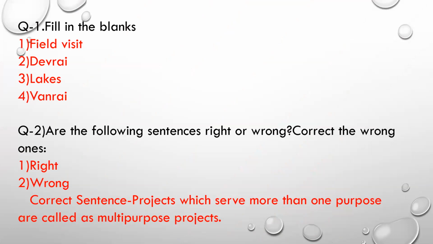Question number 2, answer the following sentences, right or wrong, and correct the wrong ones. Number 1, the application of controlled amount of water to plants at needed intervals is called irrigation. This sentence is right. Number 2, projects which serve only one purpose are called multi-purpose project. No, this answer is wrong. So the correct sentence is, projects which serve more than one purpose are called as multi-purpose projects. So students, please cross-check your answers.